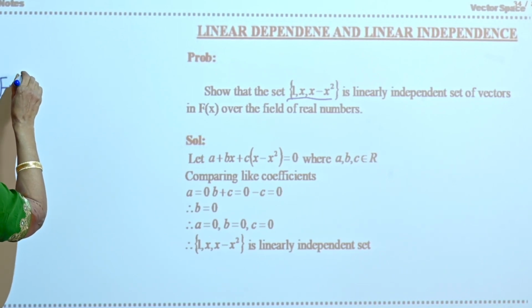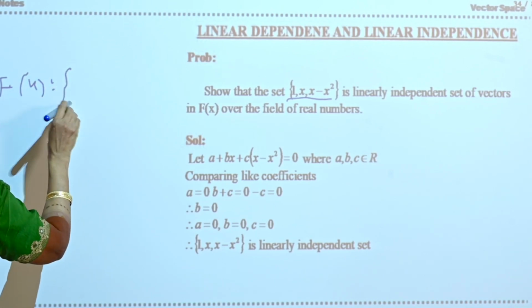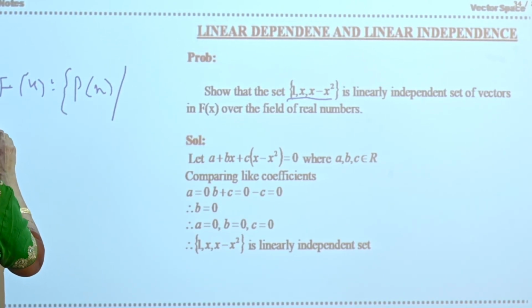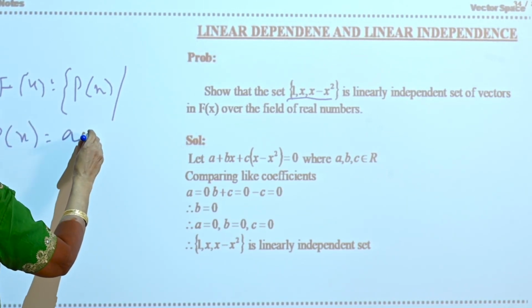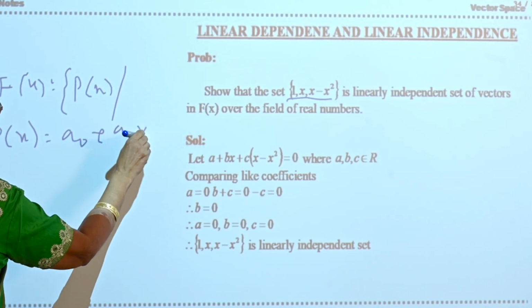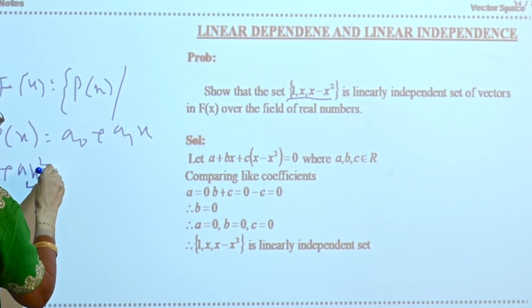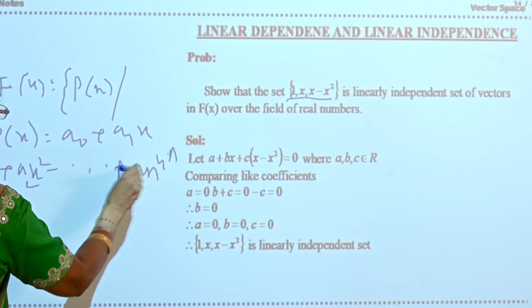F of x equals the set of all polynomials p of x, where p of x is equal to a naught plus a1x plus a2x squared plus and so on, plus an x to the power n.